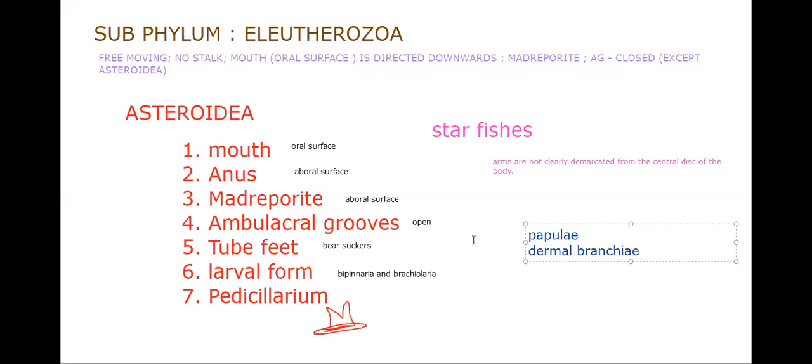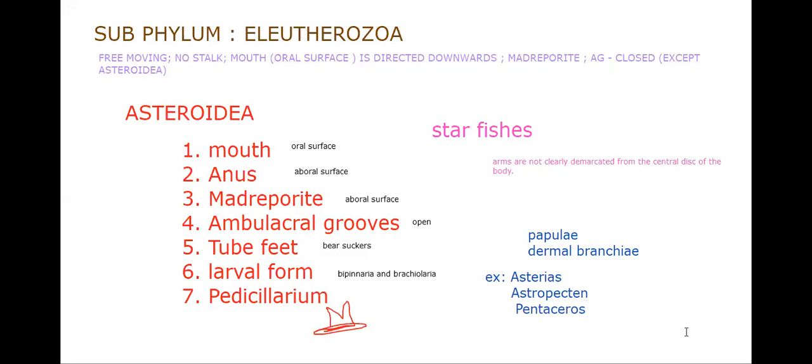We are talking about that starfish from the beginning. Let's talk about the examples: Asterias, Astropecten and Pentaceros. Okay, these are the examples.